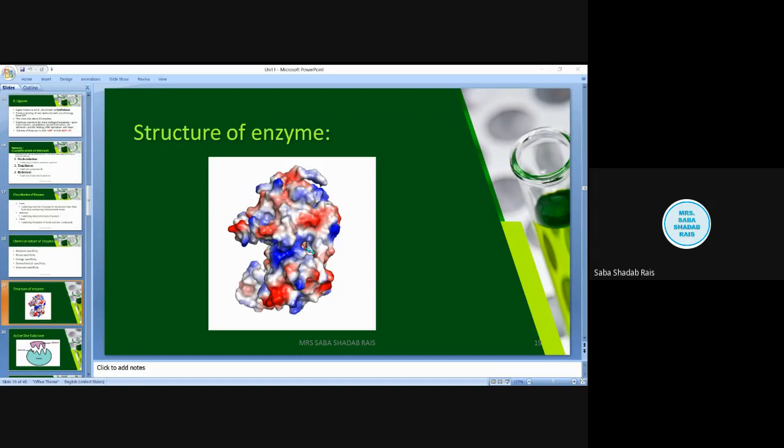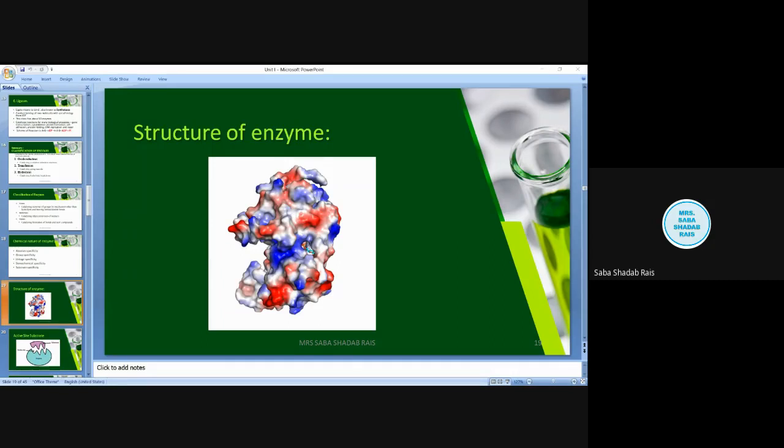Now the amino acid sequence has one C terminus, which is the carboxyl terminus, and the N terminus, which is the amino terminus. So in the case of enzymes as well, enzymes are globular proteins. Hence, they have a three-dimensional structure. They possess an amino acid sequence. So likewise, they have the C terminus and the N terminus.